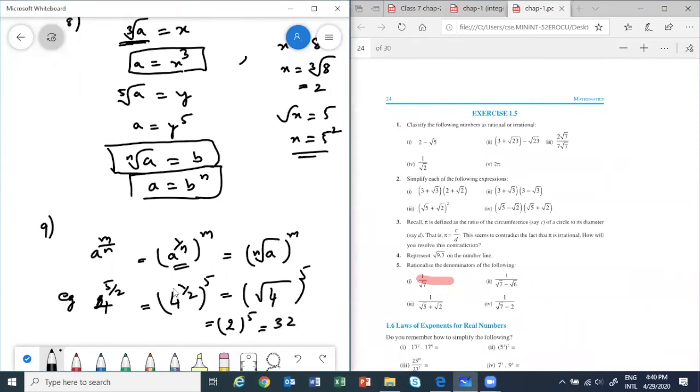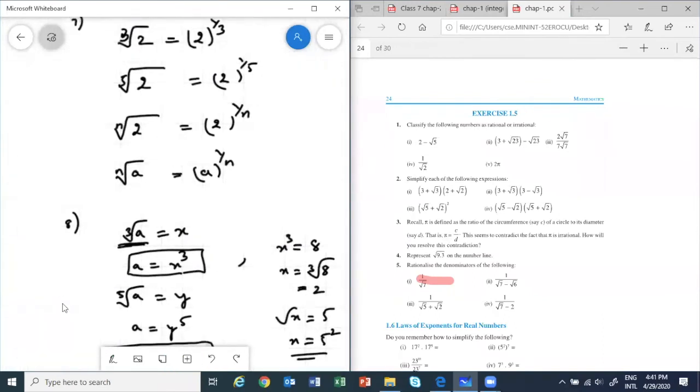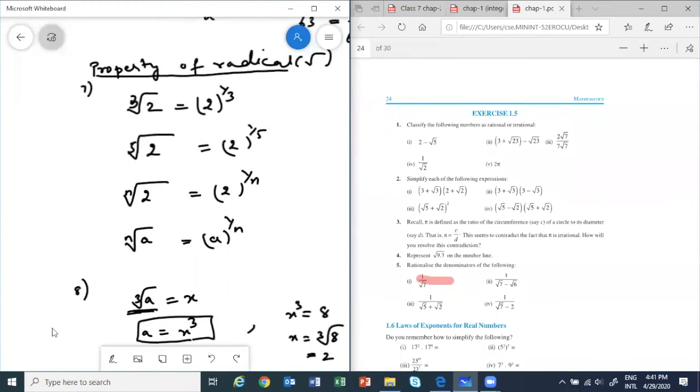It's 32. See, all these rules are very important. Yes, we can have 2 by x. Number can be 2 by x. It can be, yes, why not? For property number 7. Okay, just wait, let me see. No. It can't be. See here always 1 by 5, 1 by 3, 1 by n. It can't be 2 by n.